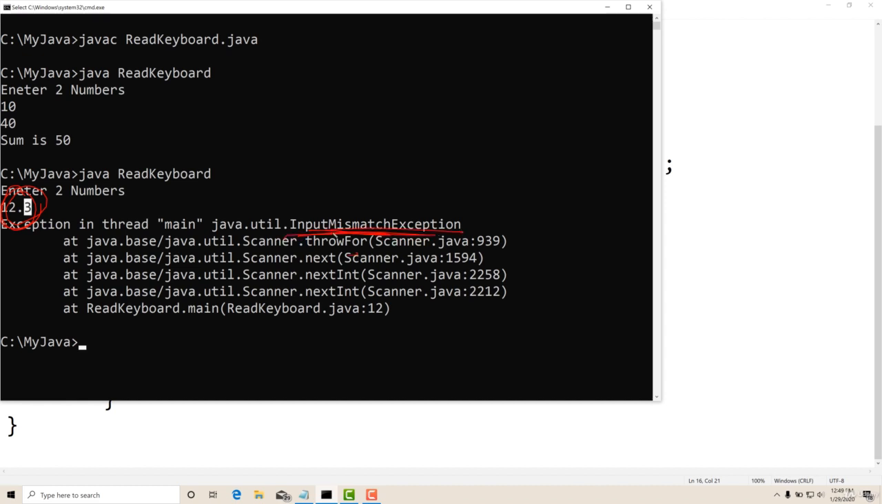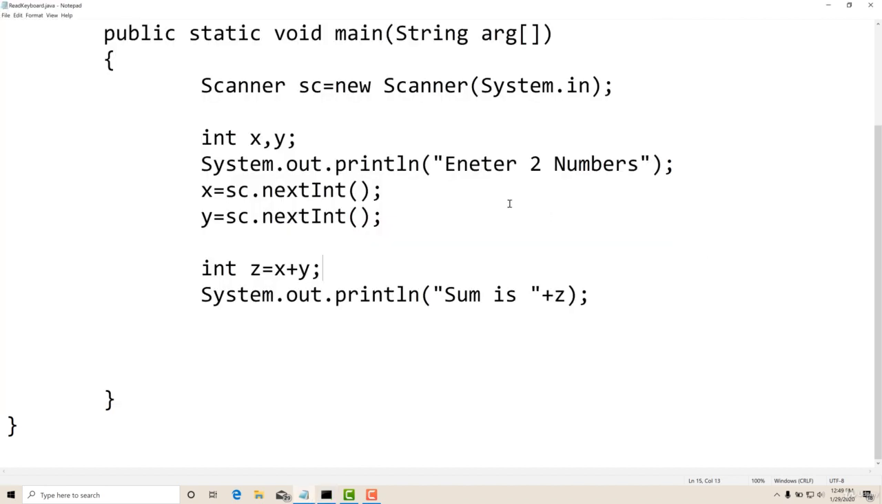So it means you should give proper input, and what to do in case of exception, we will be learning in the later sections. So I have shown you one more program to read a name of a person and display a welcome message. So that program you do by yourself.